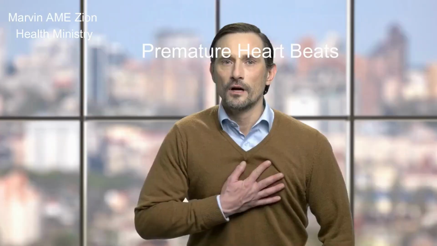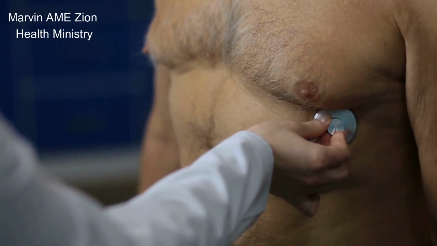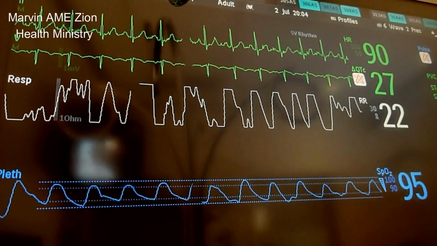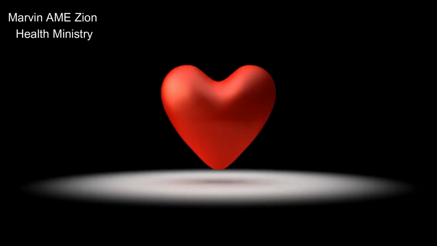Symptoms. Heart arrhythmias may not cause any signs or symptoms. A doctor may notice the irregular heartbeat when examining you for another health reason. In general, signs and symptoms of arrhythmias may include a fluttering in the chest, a racing heartbeat, tachycardia, a slow heartbeat, bradycardia, chest pain, shortness of breath.